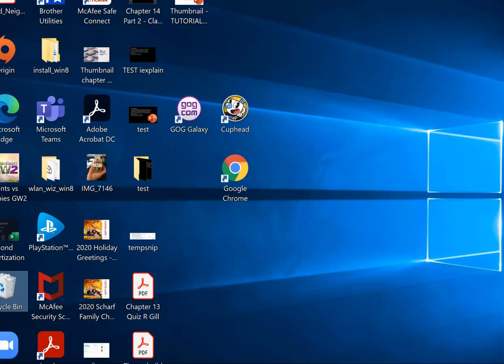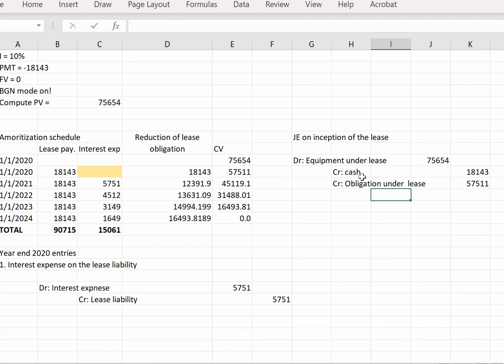Okay, so then here we've got debit interest expense, credit obligation under lease, and we're going to have this amount here of 5751.